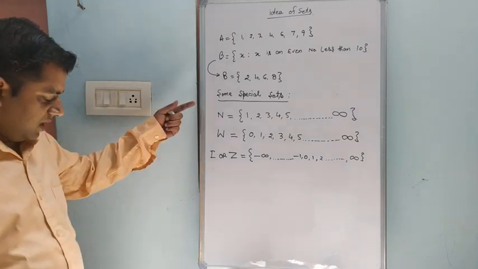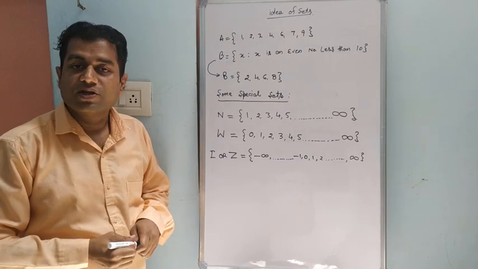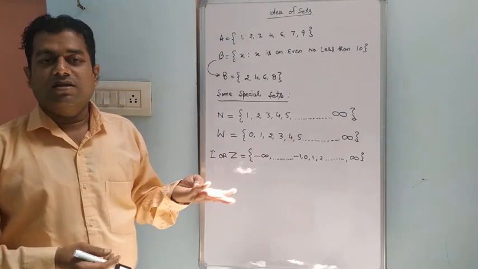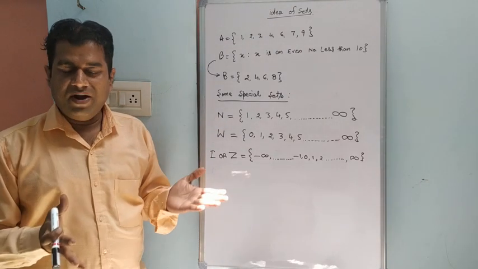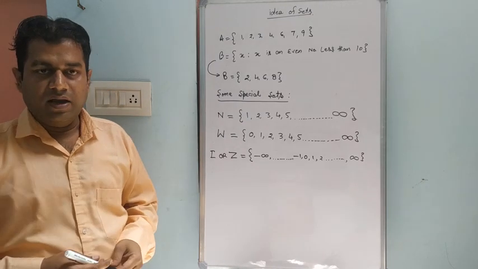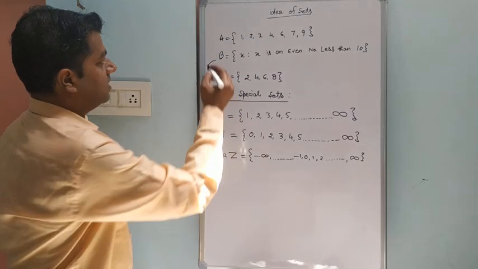So initially, in the 8th standard, we are here with some special sets. Once again, we recall the set is a group of well-defined distinct objects, elements or members, that we usually name with capital letters.